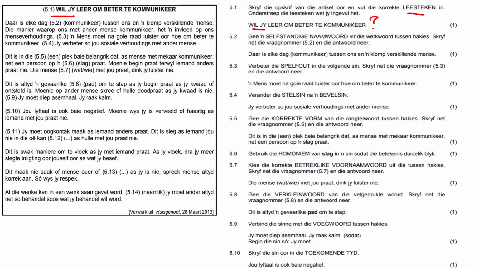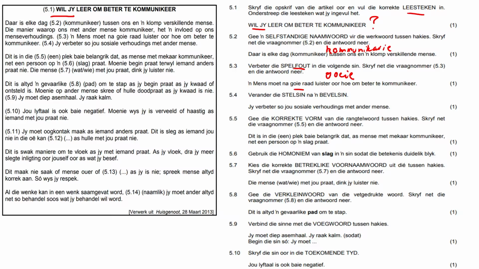Gee die selfstandige naamwoord hier. So give a noun, a standalone noun, from communiceer, which is a werkwoord, a verb. It needs to become a selfstandige naamwoord, so it becomes communicasie, from communicate to communication. 5.3, daar is 'n spelfout hier. It's definitely goeie, and there's 4 vowels with a question like that.